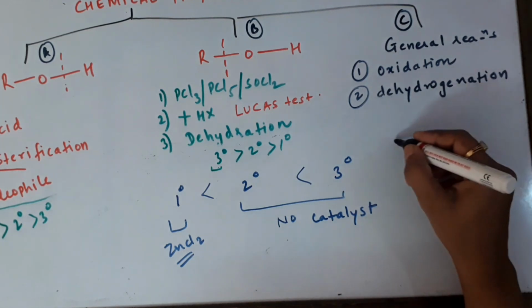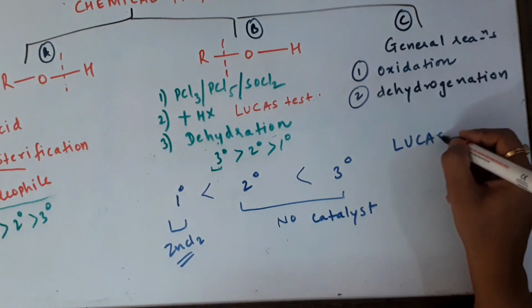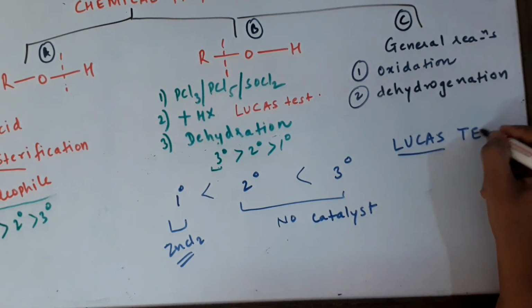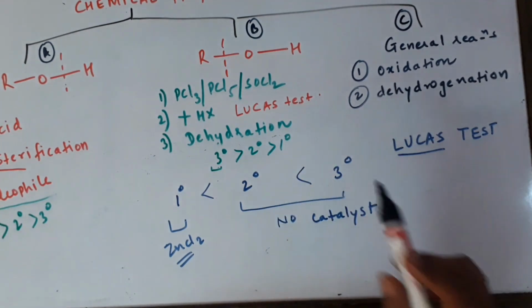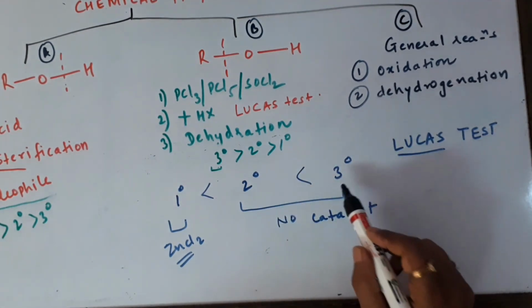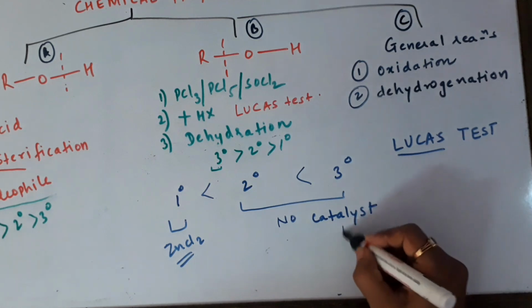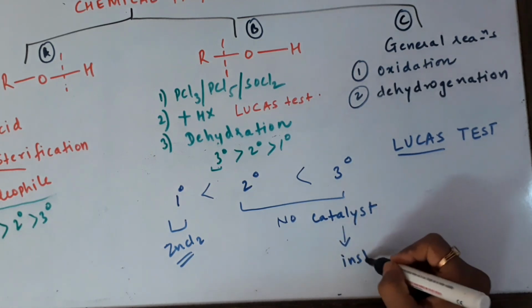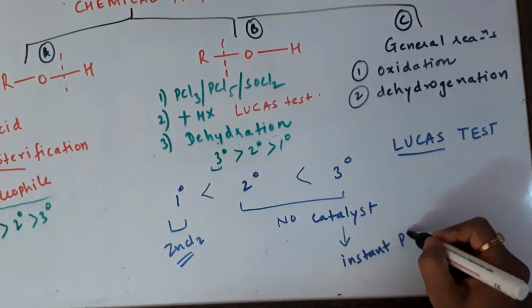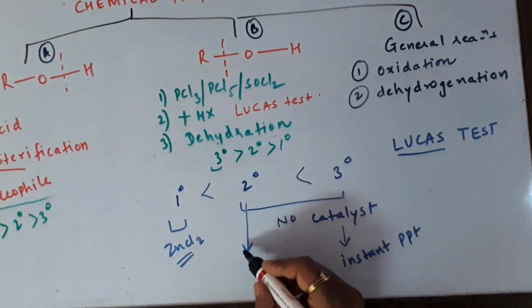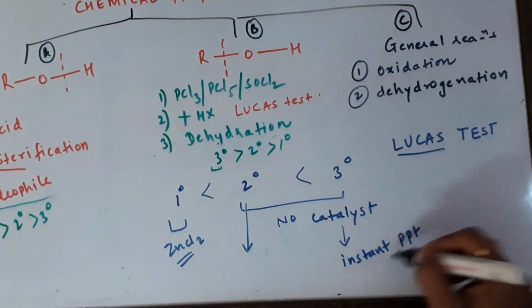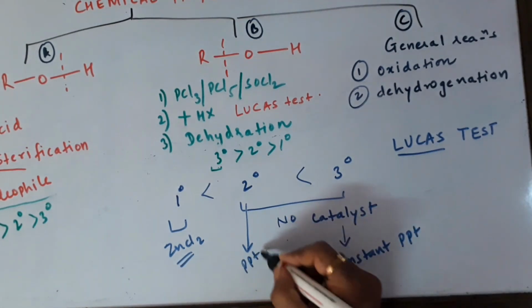Now in exam, how are we going to write this answer? Lucas test is one of the distinguishing tests used to distinguish between primary, secondary, tertiary alcohols. Tertiary alcohols react speedily with Lucas reagent to give you instant precipitate, instant turbidity. Secondary alcohols are a little bit less reactive, so they react with Lucas reagent and give you precipitate after some time.